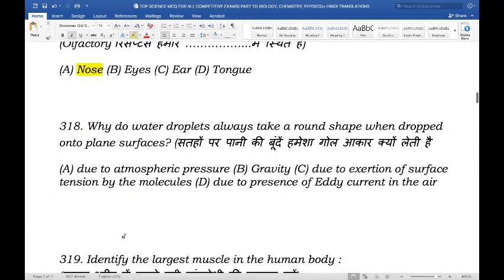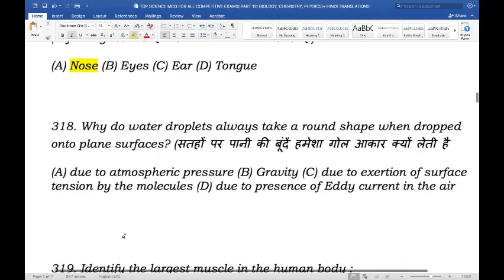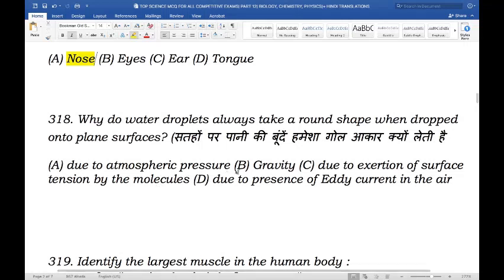Next question. Why do water droplets always take a round shape when dropped onto a plane surface? Is it due to atmospheric pressure, gravity, the exertion of surface tension by molecules, or due to the presence of eddy current in the air? So why do droplets always take a round shape when dropped? It is due to the exertion of surface tension by molecules. Surface tension is responsible for the shape of droplets. Surface tension is the result of the tendency of water molecules to attract one another, and this phenomenon is called cohesion.